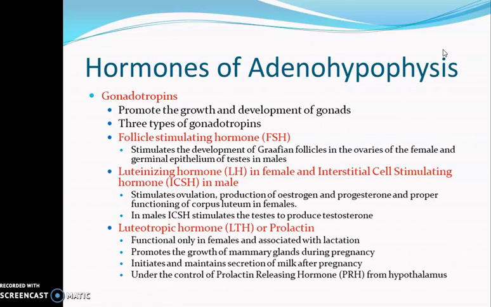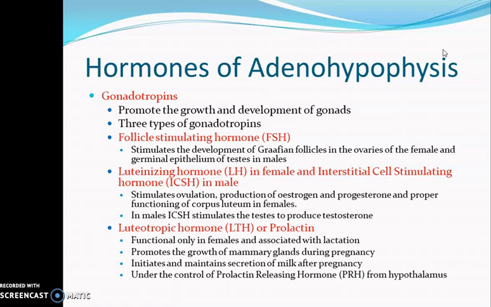In female, it is called luteinizing hormone or LH, and the same hormone, when it comes to the male, is called ICSH, interstitial cell stimulating hormone. And the function of this LH as well as ICSH is to stimulate the secretion of sex hormones.